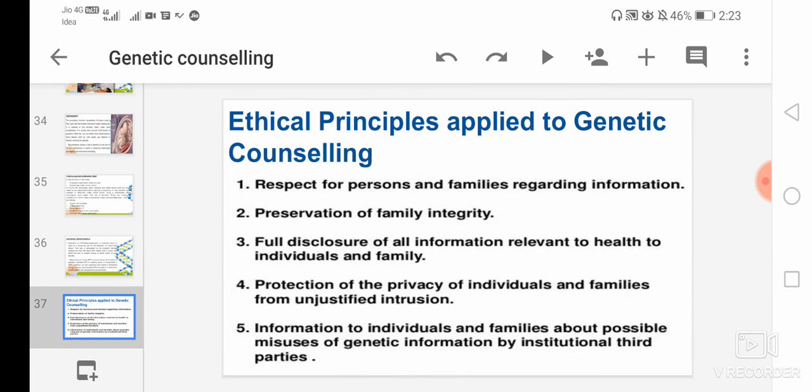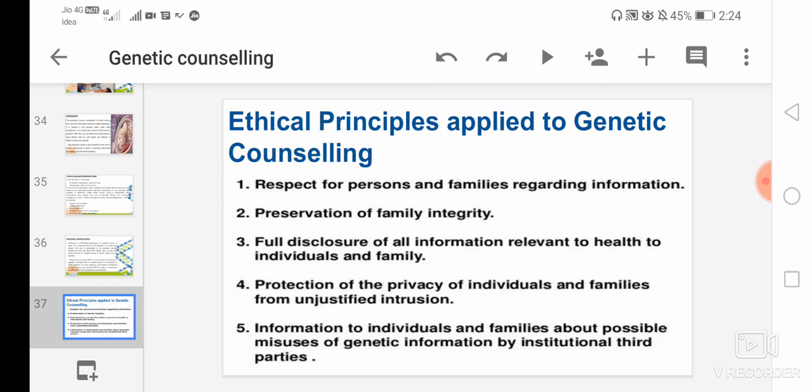So here it is completed, and next our topic is the ethical principles applied to genetic counseling. A few of the ethical principles are: first, respect for the person and family regarding the information. A genetic counselor has to respect the person and her family, and preserve family integrity.